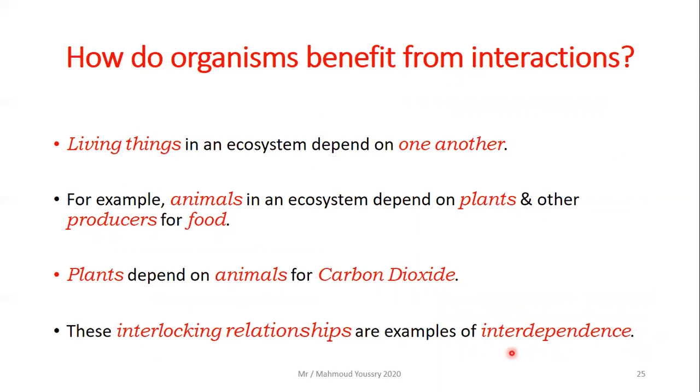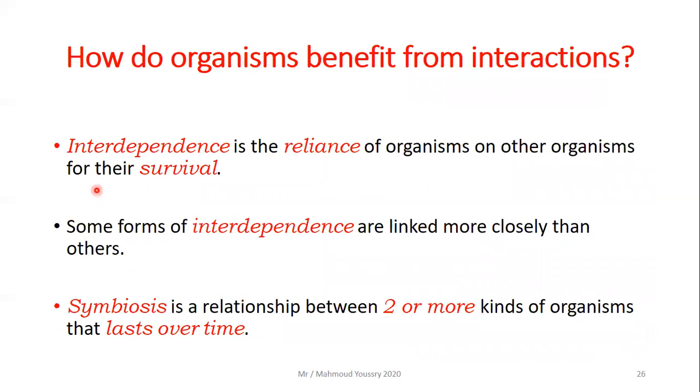interdependence. Inter means between, dependence means depending on or relying on. So this is a depending relationship between the organisms. This interdependence means the reliance, the depending on, the counting on of organisms on other organisms for their survival. So interdependence is a relationship between organisms in order to survive.